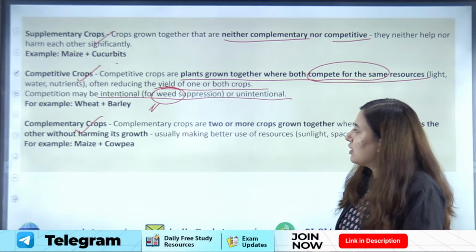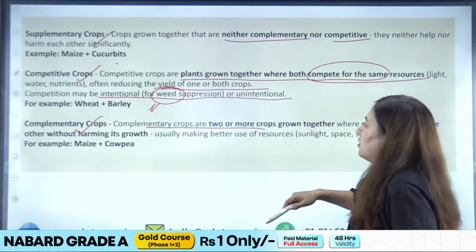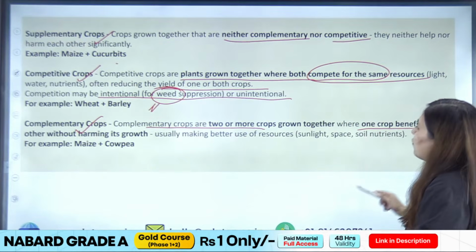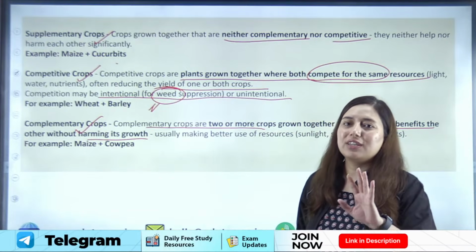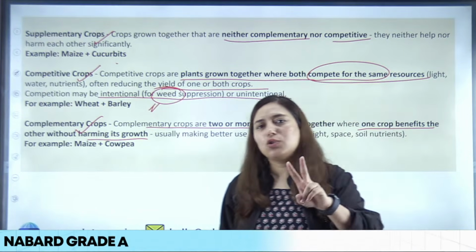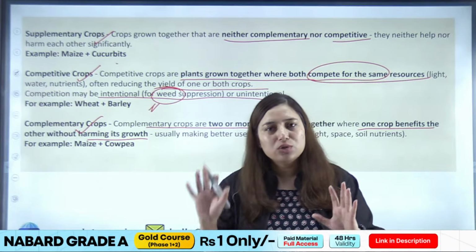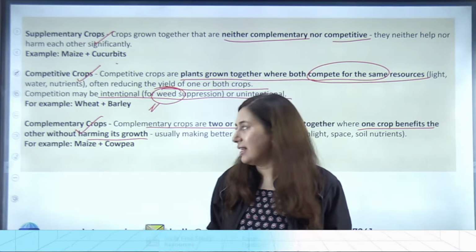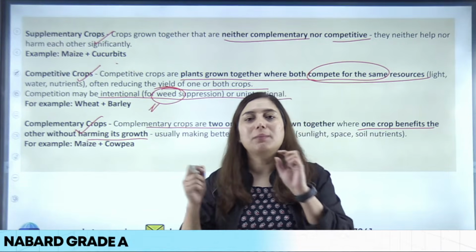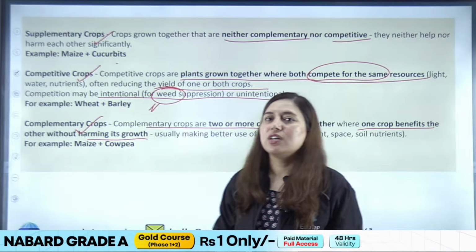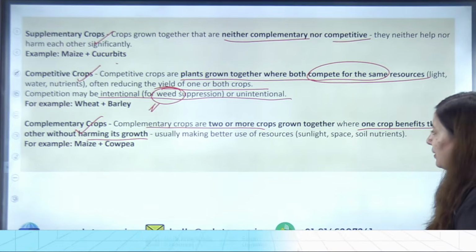Then we have complementary crops. Complementary crops are basically two or more crops grown together where one is benefited and the other remains in the field without any harm. ठीक है, तो दो क्रॉप्स हमने ग्रो की जिसमें कि एक क्रॉप को तो बेनिफिट मिल रहा है बट दूसरी क्रॉप में कोई इफेक्ट नहीं आ रहा है। Such crops will be called complementary crops. One crop is complementing the other crop, right? So such crop groups will be called complementary crops.